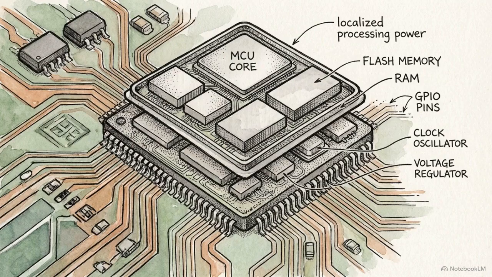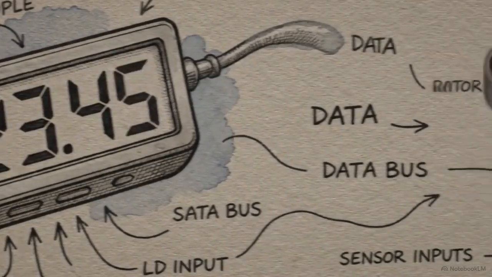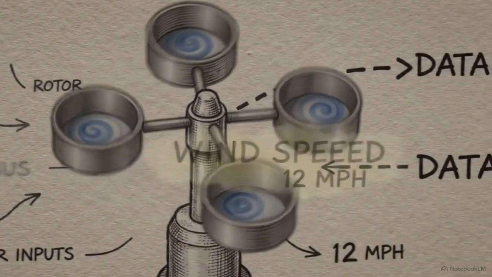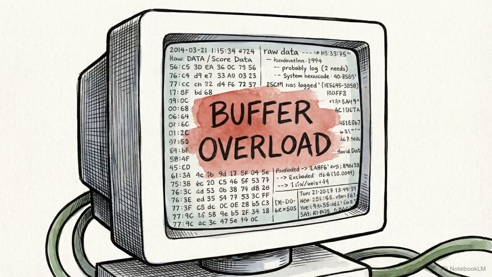Microcontroller units, or MCUs, provide the localized processing power needed to operate the hardware. These controllers drive the sensors that capture practical environmental metrics, recording temperature variations, tracking physical motion, or measuring fluid dynamics. This layer also includes actuators. While sensors read data, actuators receive digital commands and execute physical actions, like triggering a mechanical valve or sounding an alarm. But capturing reality is only half the problem.